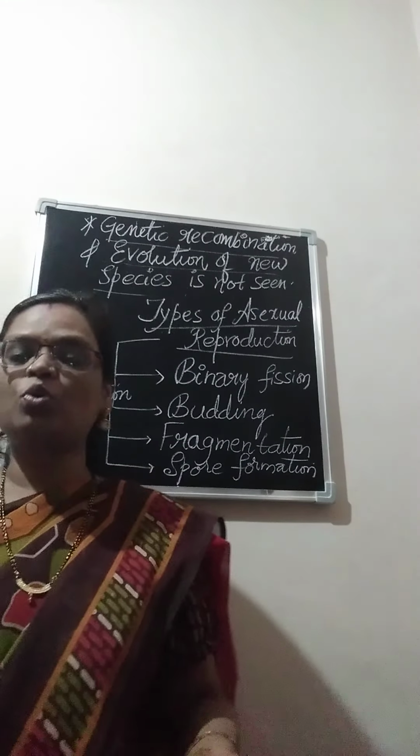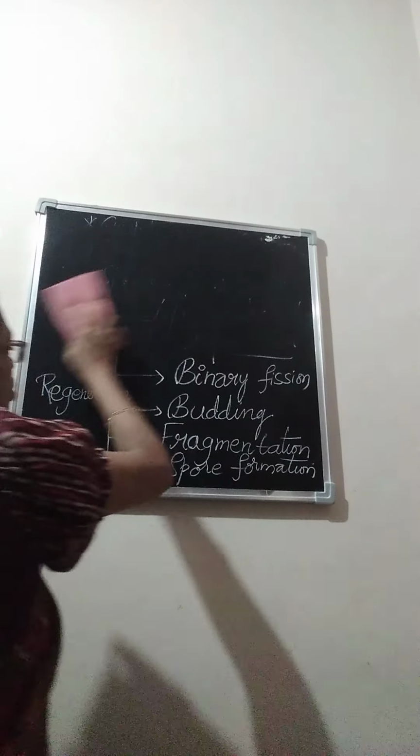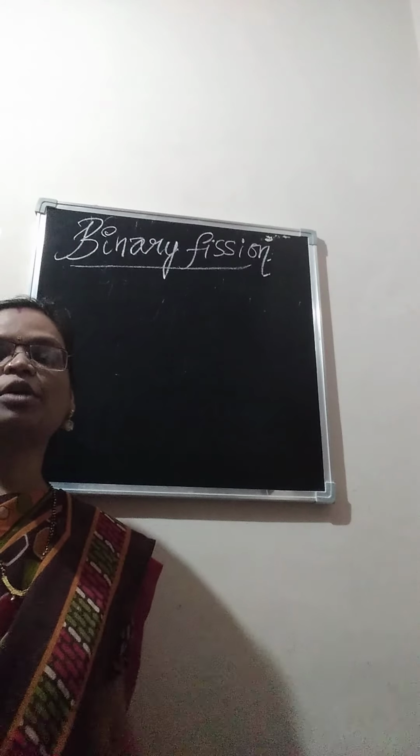Okay, so now we'll start with the first type of asexual reproduction, that is binary fission. What is binary fission, where do we see it, and how does a new organism develop from this process?